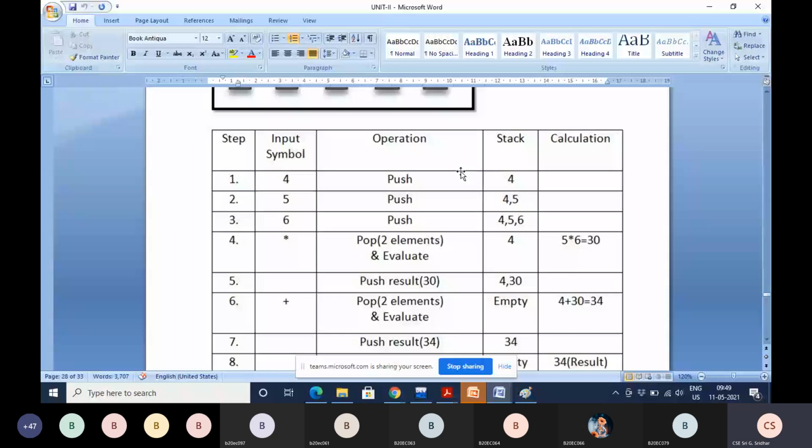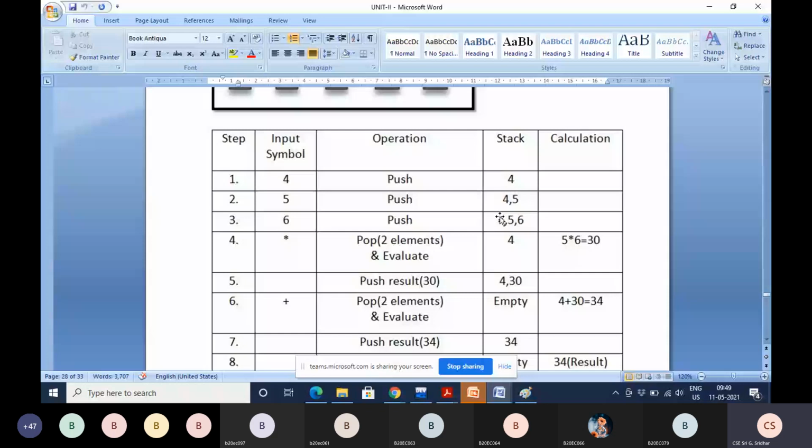Now the next symbol is star, an operator. Because it is an operator, you pop top 2 elements and evaluate. So if you pop top 2 operands, 5 and 6, what does the stack contain? Stack contains only 4.